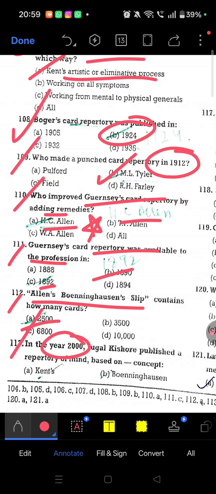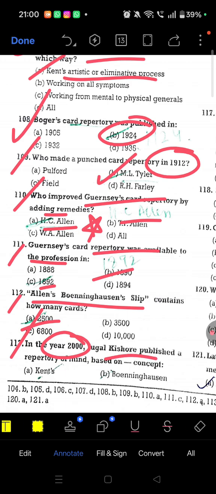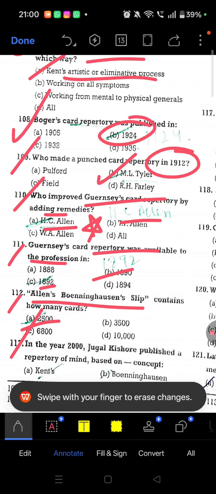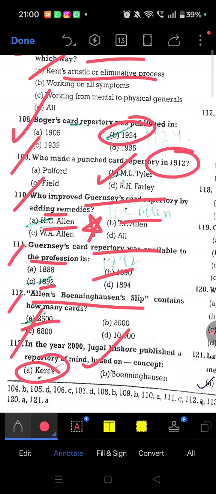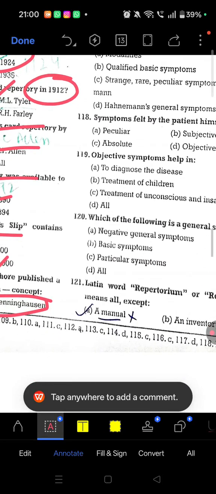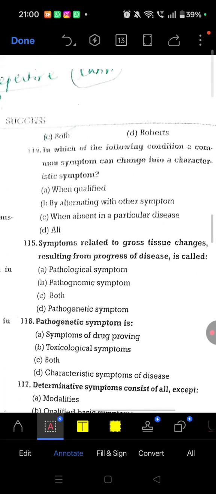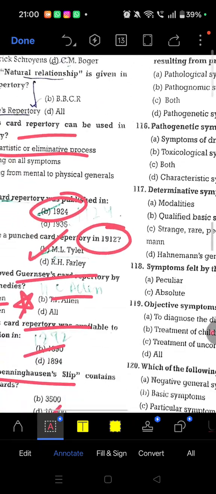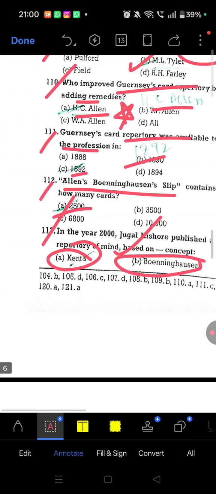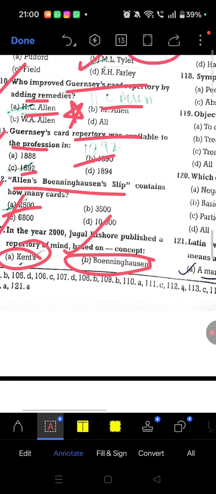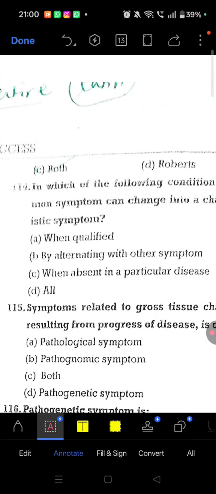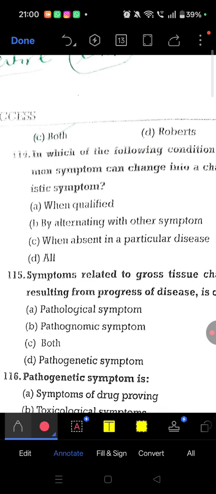Now 113. In the year 2000, Jugal Kishore published a repertory of the mind, which was based on both Dr. Kent and Dr. Boenninghausen. Okay, it was 113. The right answer is both. So it was based on both repertories, Kent and Boenninghausen.